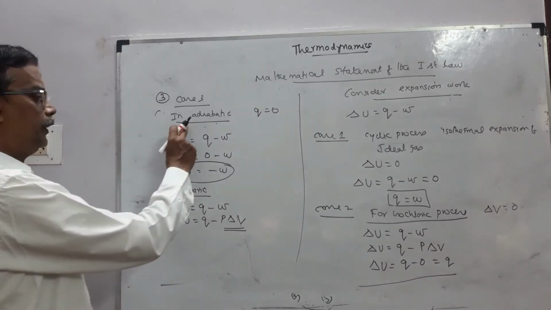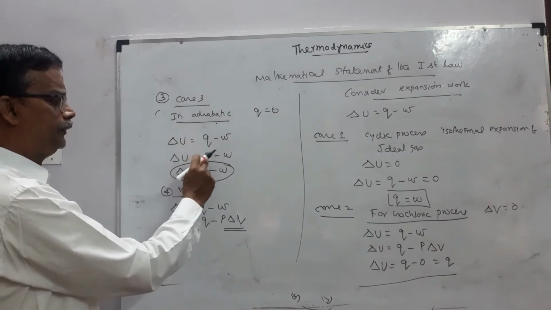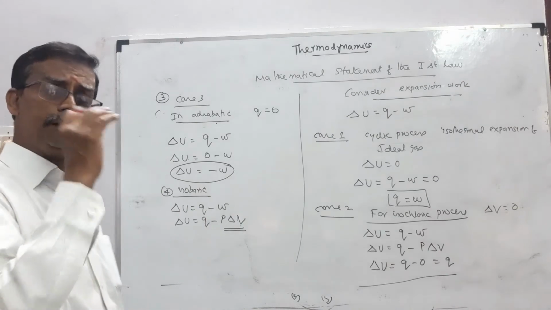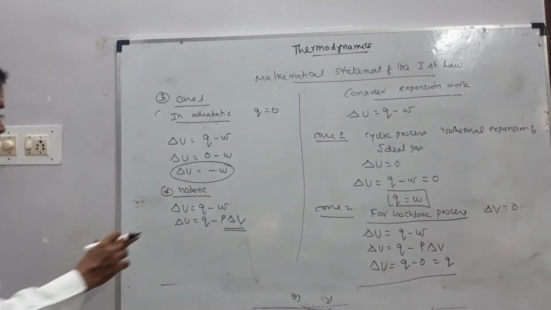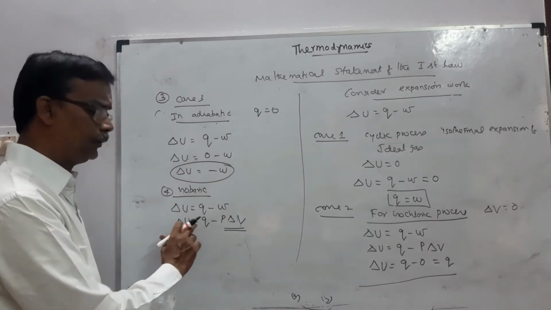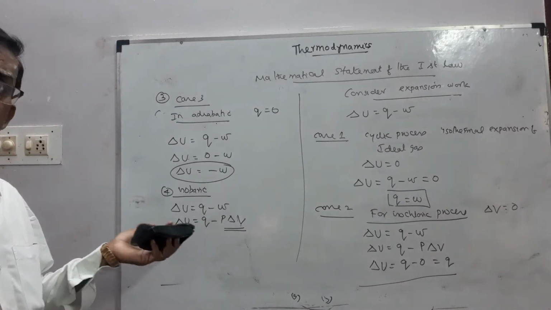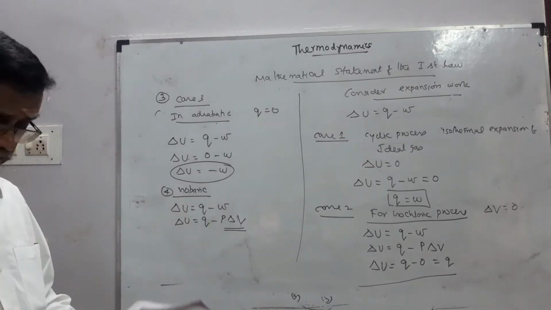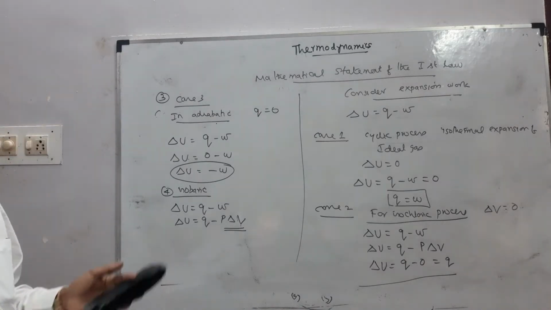Next, case 3. In adiabatic process, Q equal to 0. So delta E equal to 0 minus W. So delta U, the change in the internal energy, is equal to work done by the system. In isobaric process, delta U equal to Q minus W. Pressure is kept constant, so delta U equal to Q minus P delta V. So a part of the heat is used to do PV expansion work, and the remaining is added to the internal energy of the system.